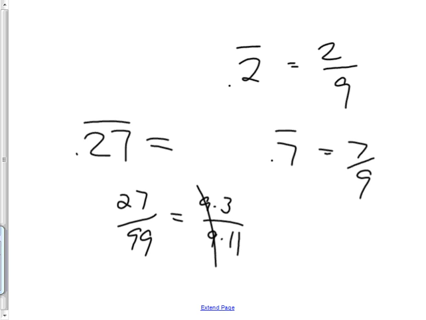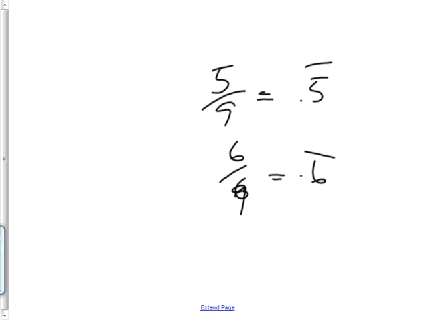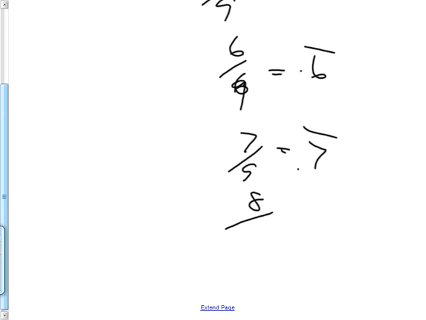Now, 2/9 was 0.2 repeating. What do you think 5/9 is? 0.5 repeating. How about 6/9? How about 7/9? You're getting a little bit bored of this, but what's 8/9? It's coming up to something interesting. So how about 0.9 repeating? I am asking 9 out of 9. So it must be, follow the pattern, 0.6, 0.7, 0.8, 0.9 repeating.